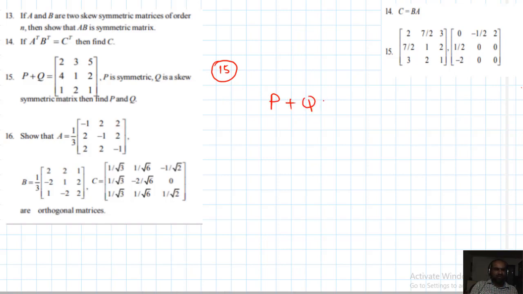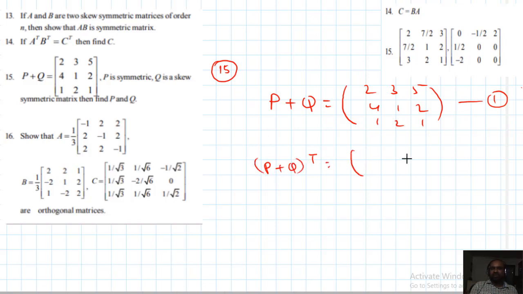P plus Q matrix equals 2, 3, 5, 4, 1, 2, 1, 2, 1. Let it be result 1. The interesting thing is P plus Q whole transpose equals this matrix's transpose only, no? By the definition, if A equals B, then A transpose equals B transpose. So according to the definition, I can write P transpose plus Q transpose equals 2, 4, 1, 3, 1, 2, 5, 2, 1.